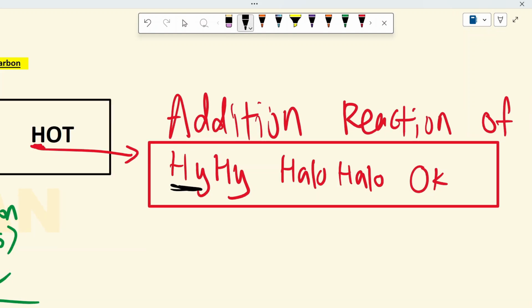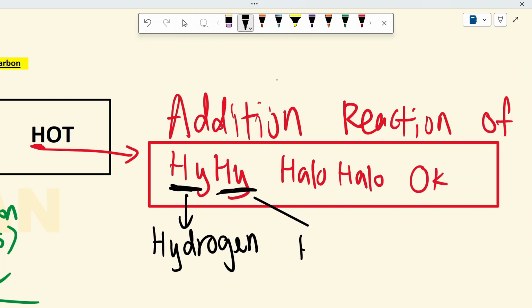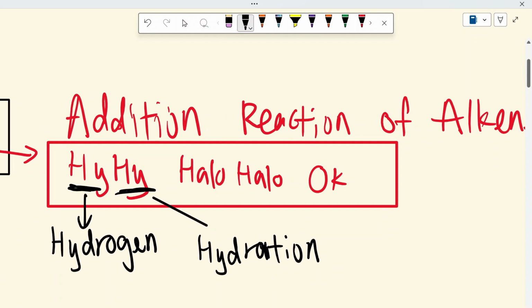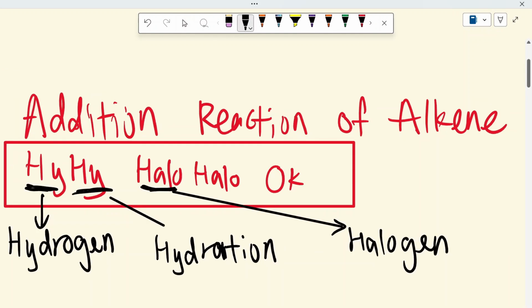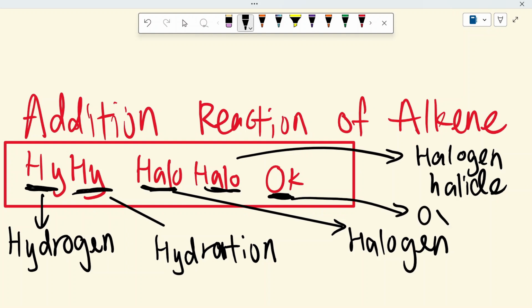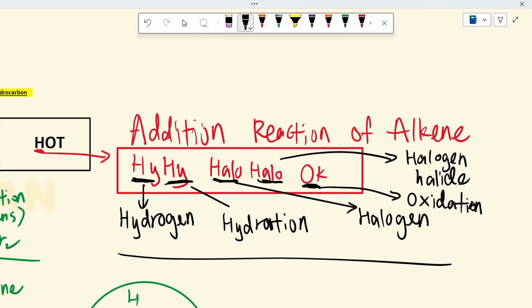So now the first hi stands for hydrogenation, and the second hi stands for hydration, and the first hello here stands for halogenation, and the second hello here stands for halogen halide, and the O here stands for oxidation. So this is the whole story of the addition reaction of alkene.